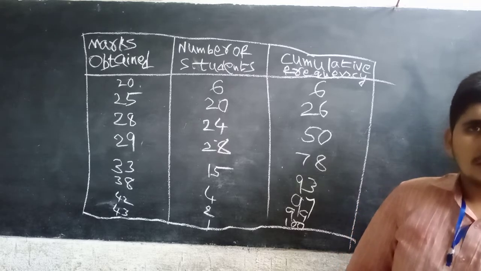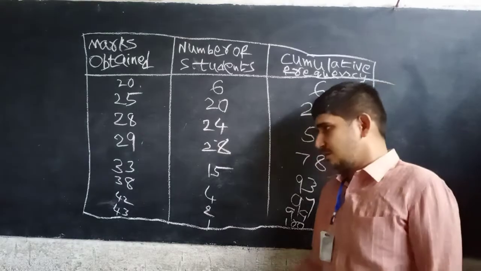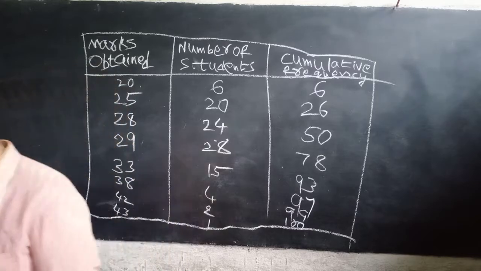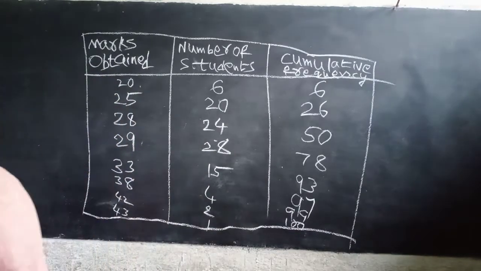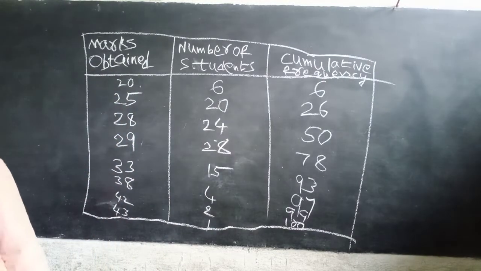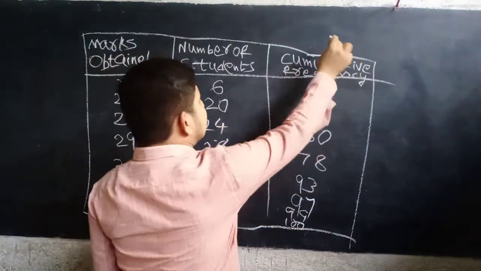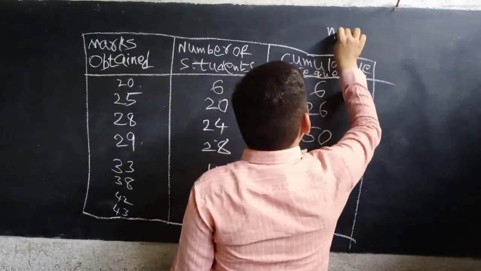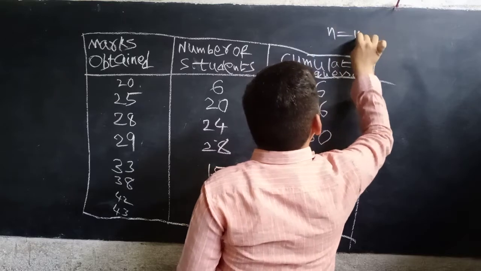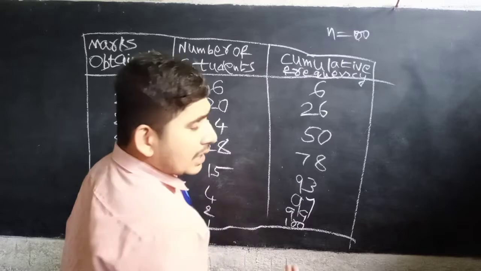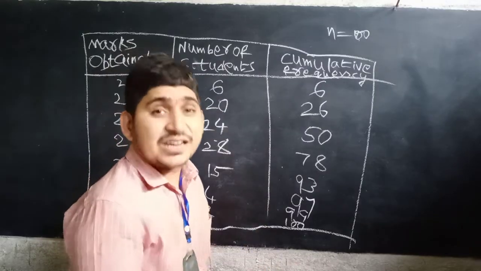Now, for this one, how do we calculate the median? n equals 100, which is an even number.